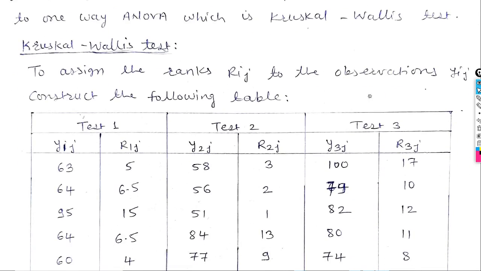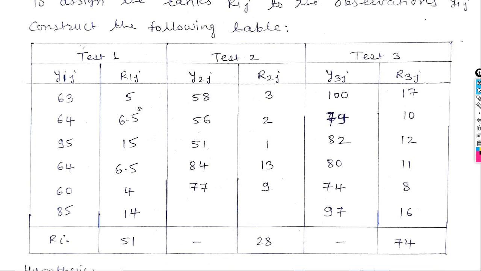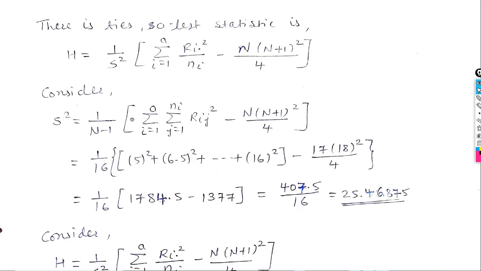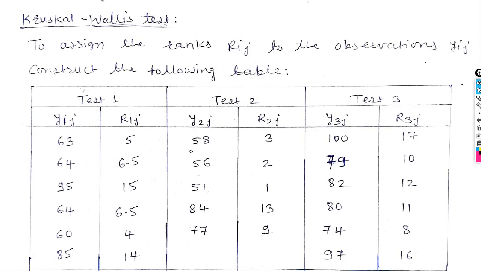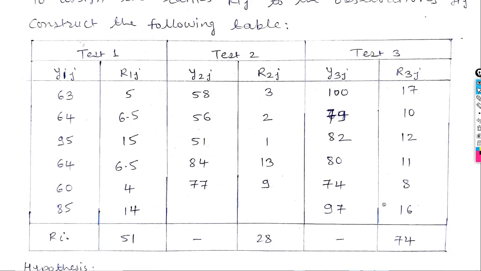Look here. Take its square, which means 5 square plus 6.5 square plus 15 square plus 6.5 square plus up to 16 square. This means your double summation Rij square.